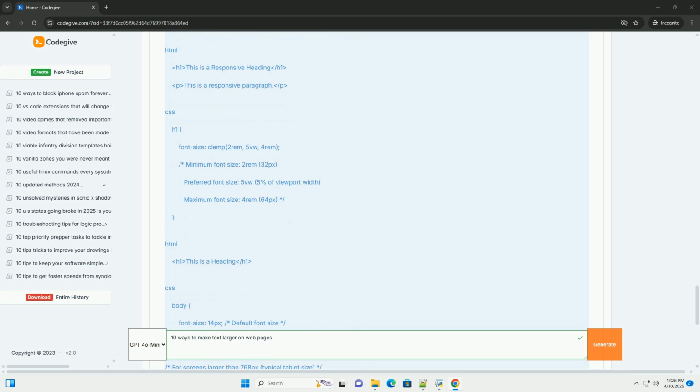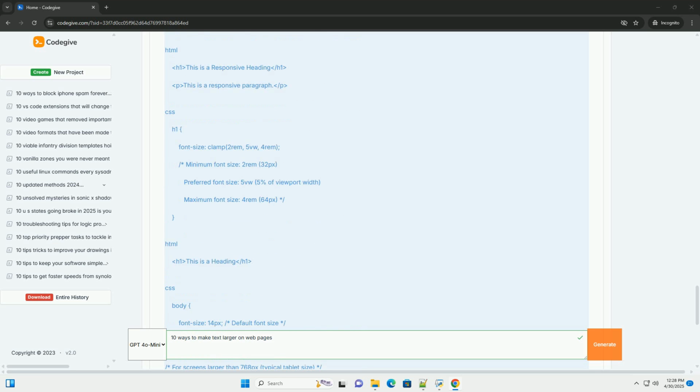Pros. Relative sizing, making it more accessible and easier to scale text sizes consistently across your website. Inheritance means you can change the base font size, for example on the body, and all em-based sizes will adjust accordingly. Cons. Can be confusing if you have deeply nested elements, as the em values will cascade. Requires careful planning to avoid unexpected font sizes. Can lead to compounding if not managed carefully.